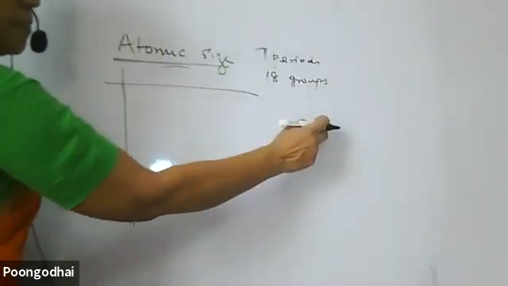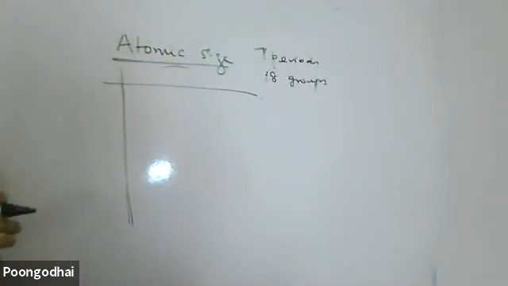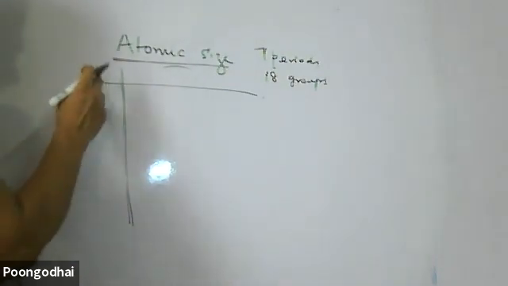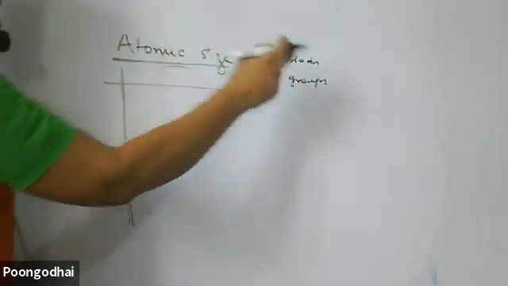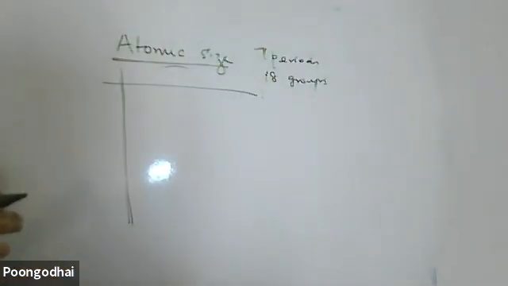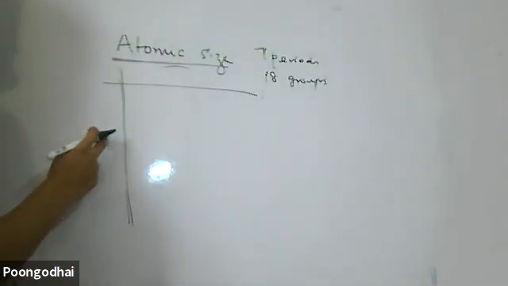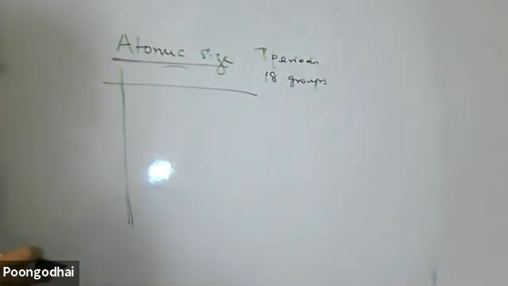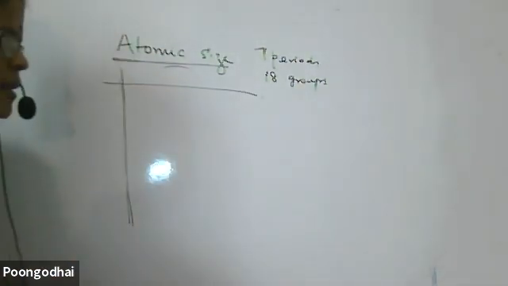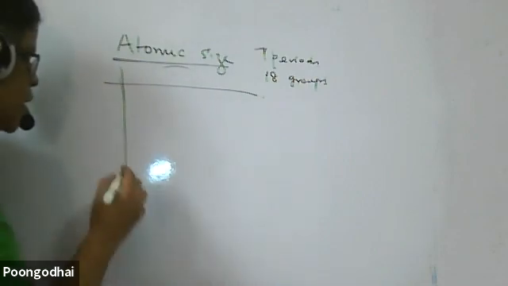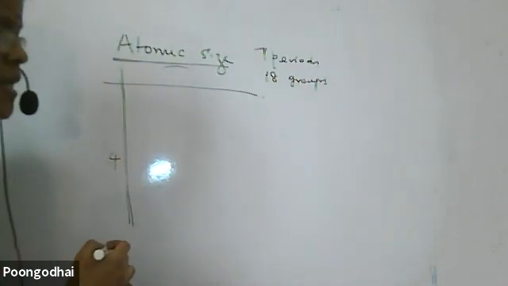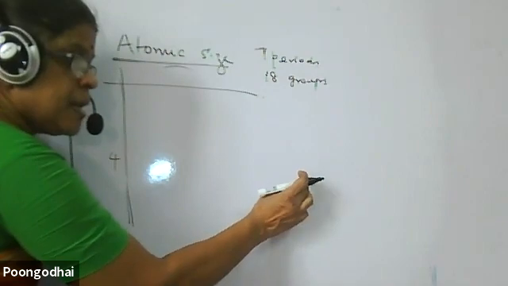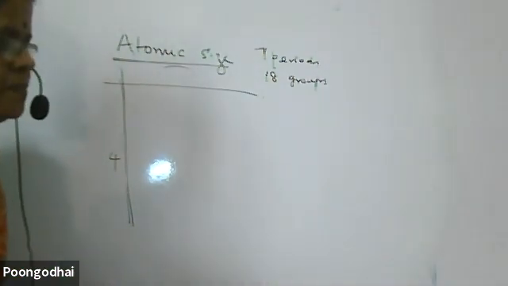When I go to the last element, the first shell gets completed. When I go to the second period, the second shell starts filling up, and at the last element it gets completed. Likewise for the third period and the fourth period.